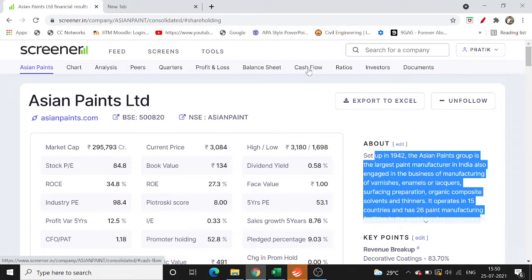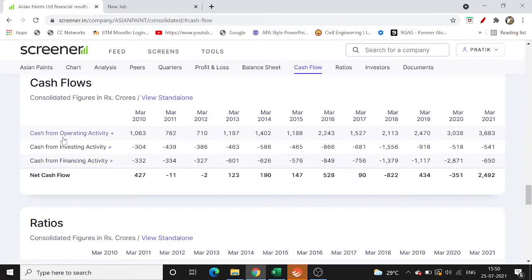So we can directly jump onto the cash flow. Now, there are three parts in a cash flow, which are operating activity, investing activity, and financing activity. Let's take it step by step. So we'll first start with the operating activity.